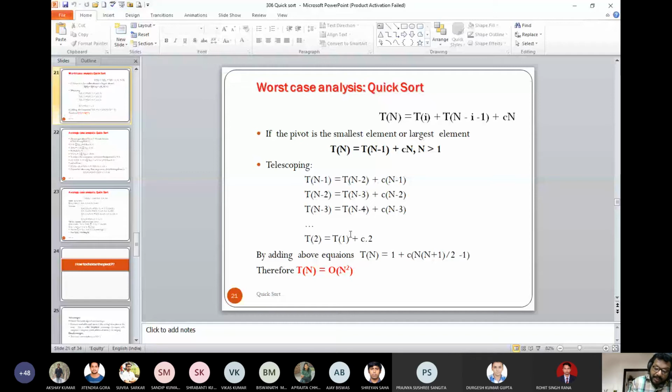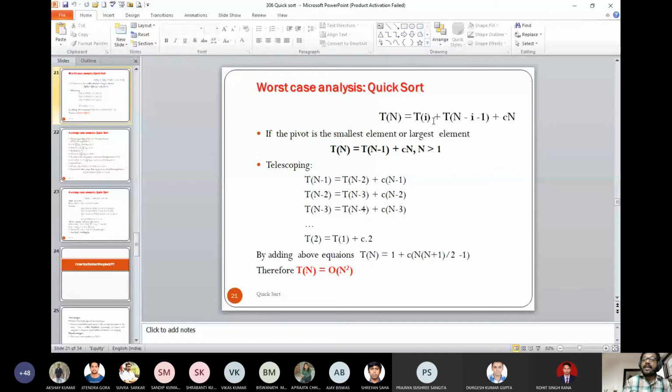Let us call the time complexity T(n). If we are writing a recurrence relation, look into this first equation. We are writing T(n) = T(i) + T(n minus i minus 1). This part you are convinced of for conventional quicksort. One partition contains i elements, the other partition contains n minus i minus 1. Look into the slide I have shown. Yes or no? Yes, sir. But here the difference is T0 is there, T1 is there, T2 is there, T3 is there.